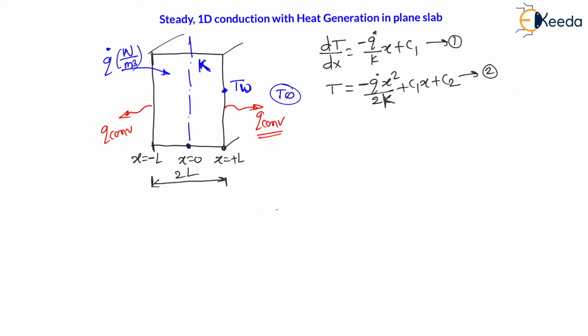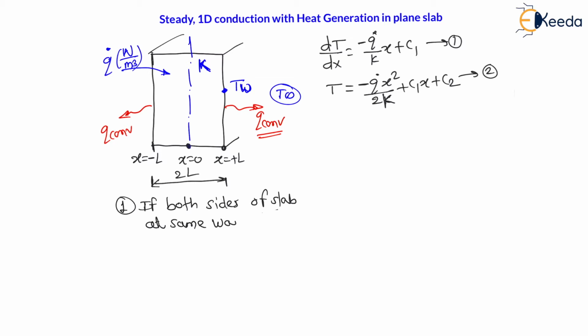Here we are going to understand the first special case. The very first special case is if both sides of the slab are maintained at the same temperature.